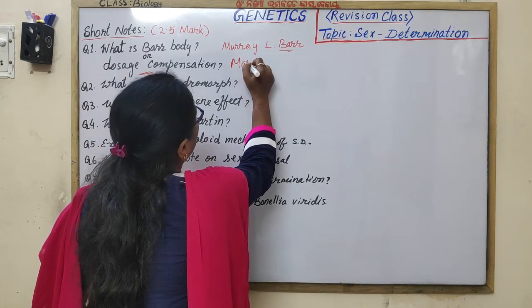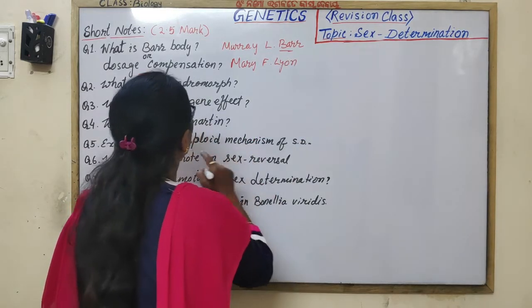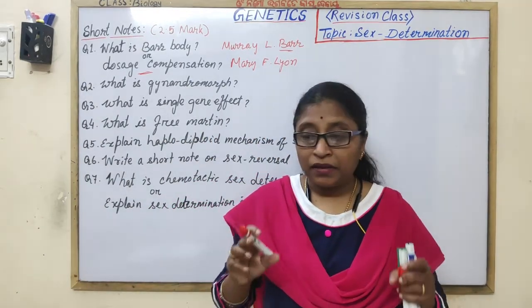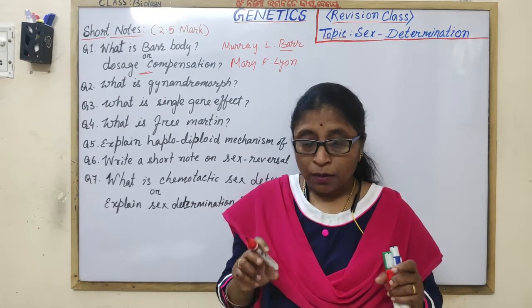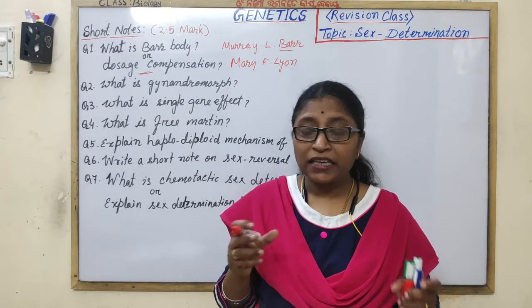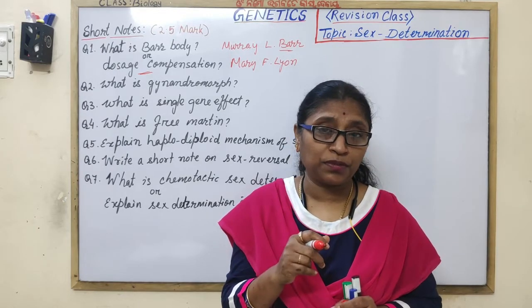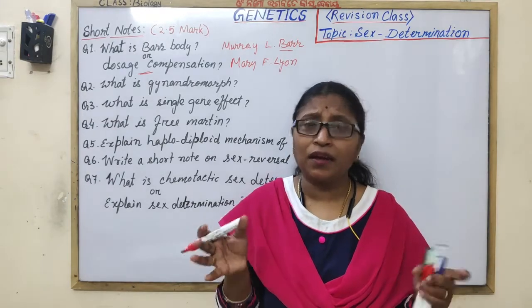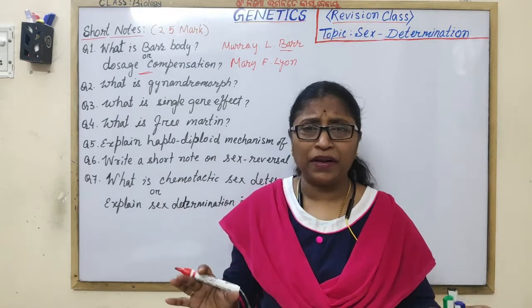Mary F. Lyon established the dosage compensation. Geneticists believed that the genes present on X chromosome must be compensating to equalize the expression in male and female, because in females there are 2 X chromosomes and in male only one X chromosome, but the expression is not double in the females. It is equal in male and female.